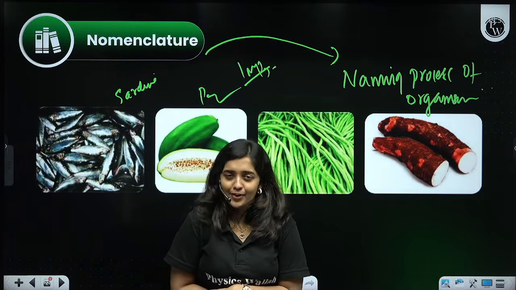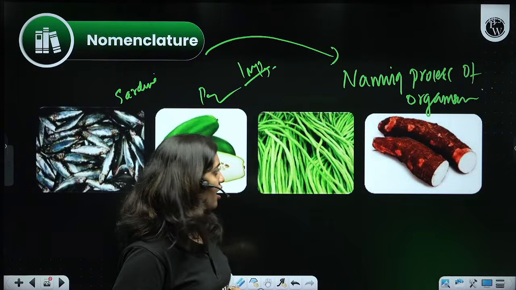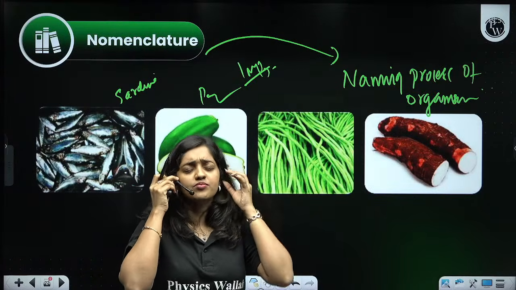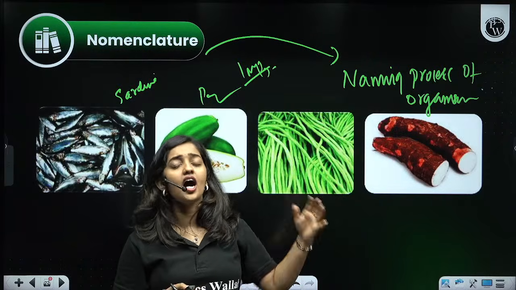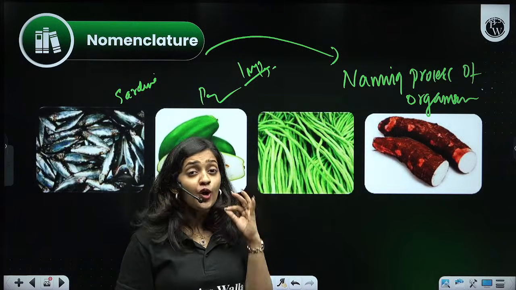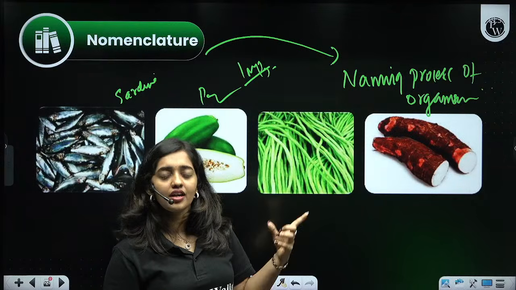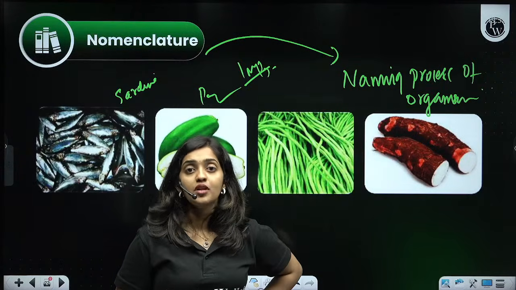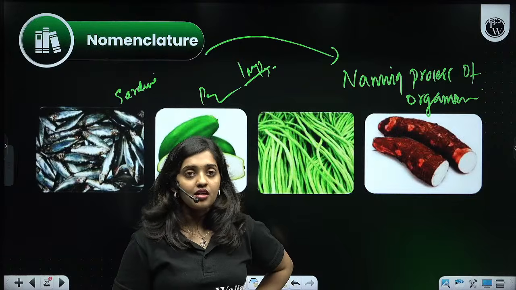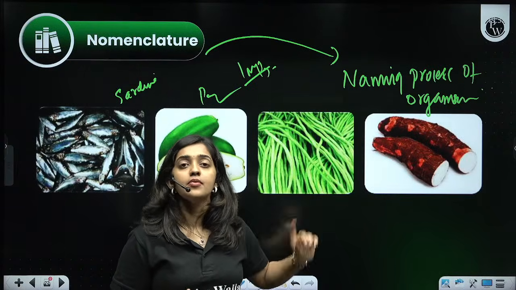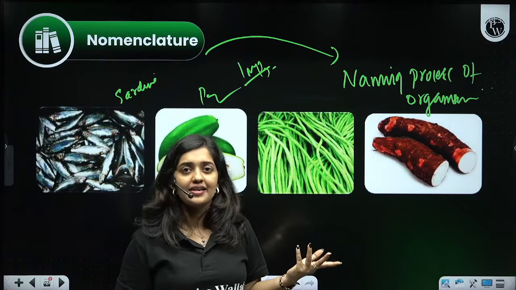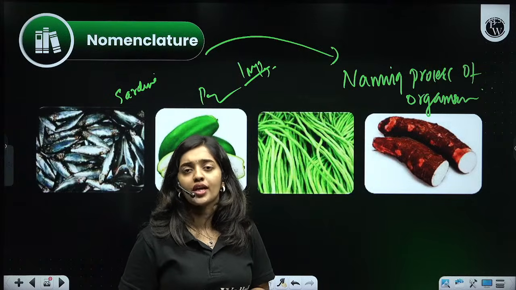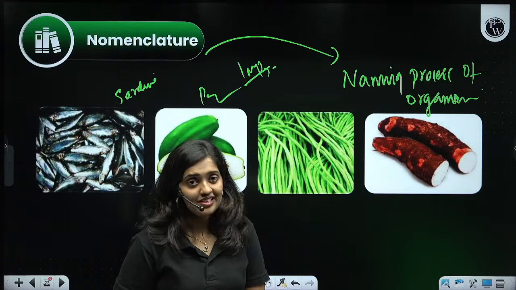So what will happen in the case of research? Just imagine scientists from Russia, Japan, China, France, America, India, many scientists belonging to different languages and different countries, conducting research and presentations based on this tapioca. Then what will they call this organism? Each of them will use their own language. English is not common everywhere; in Germany and other places they will not use English as a common language. That will create a difficulty, right?